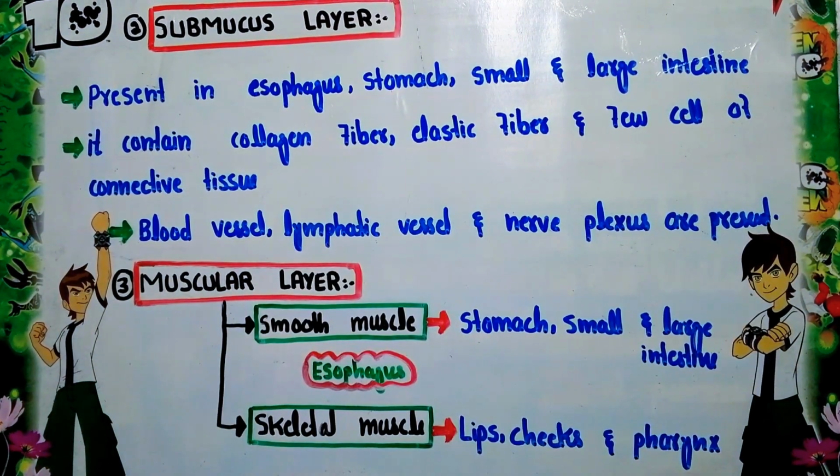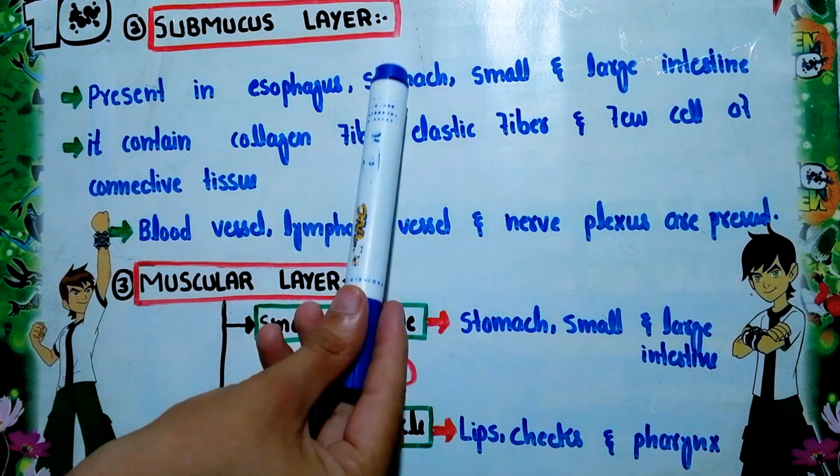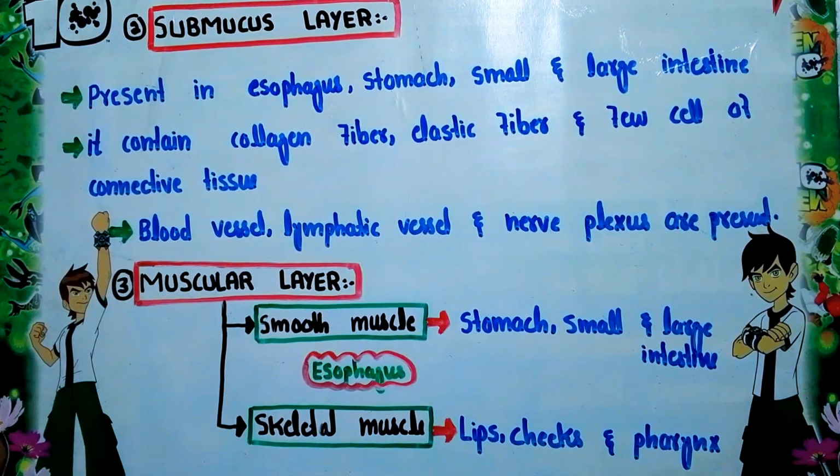Now the second layer of the GI tract is the submucosal layer. This layer is present on the outer side of the mucous layer. It is present in the esophagus, stomach, small and large intestine. It means this layer is absent in the mouth and pharynx.